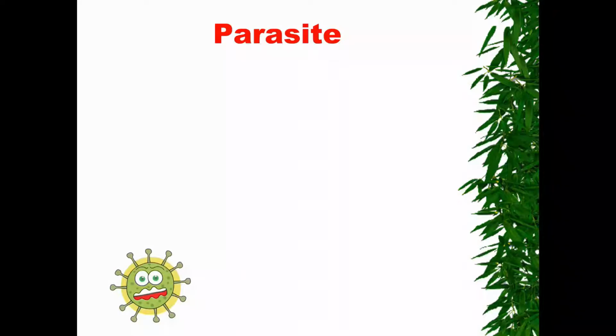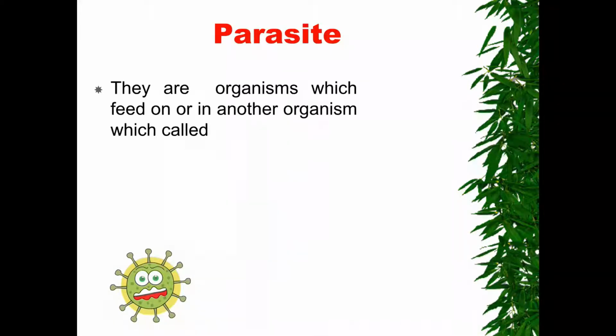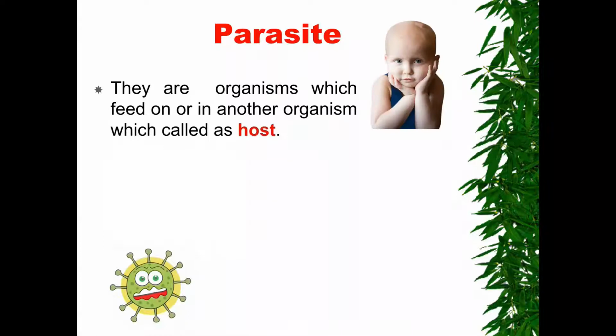From this biotic environment, we're going to study some examples, like parasites. They are organisms which feed on or in another organism, which is called the host. In this slide, we can see a virus and a human.